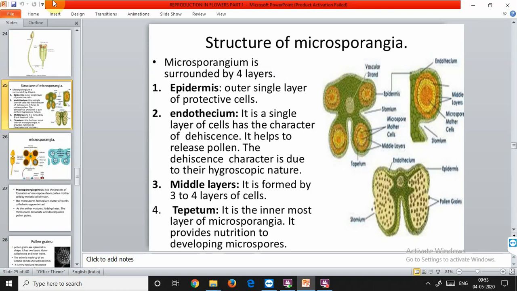The tapetal cells provide nourishment to young microspore mother cells either by forming a plasmodium. Plasmodium are the amoeboid or invasive type of structures that increase their pseudopodia and provide nourishment to the microspore mother cells, or by the other process through diffusion, that is by transferring their materials into the microspores by just the difference in concentrations. That is, the tapetum has higher concentration of protoplasm whereas it is lower in the microspore mother cells, so the diffusion occurs from higher to lower gradient.